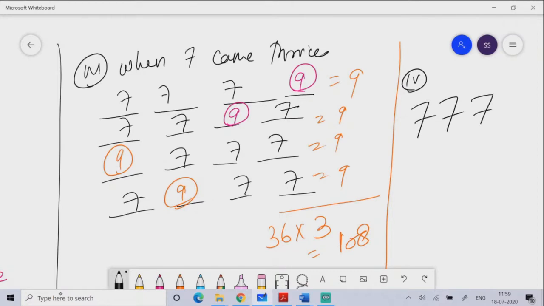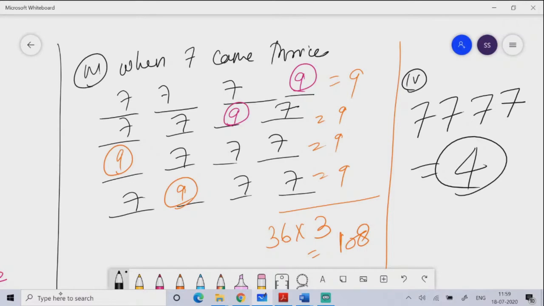When digit 7 came 4 times, it happened how many times? Means how many times did the digit 7 come? 4 times. So there's only one case, and there I use the digit 7 4 times. So now I just need to add these values.